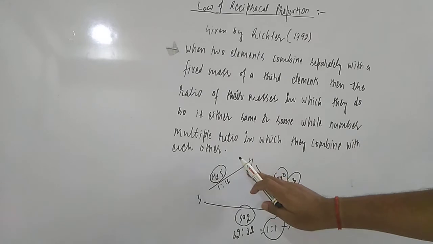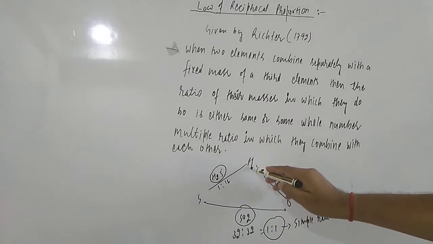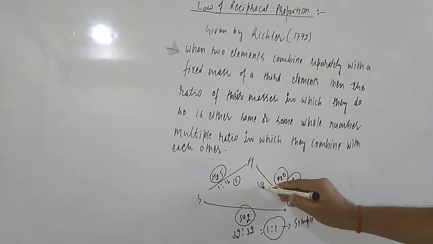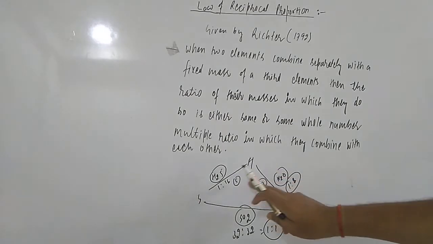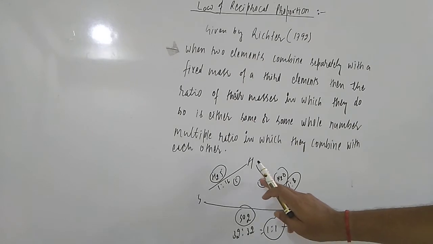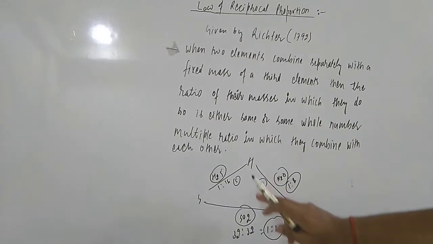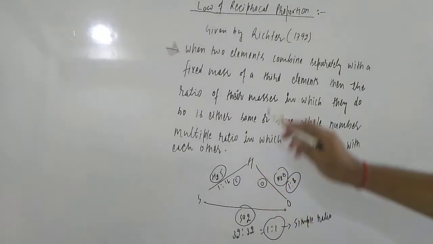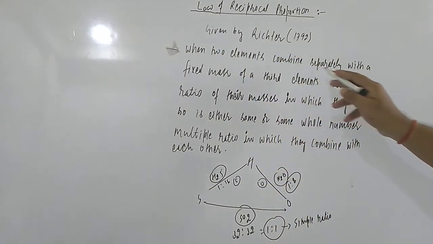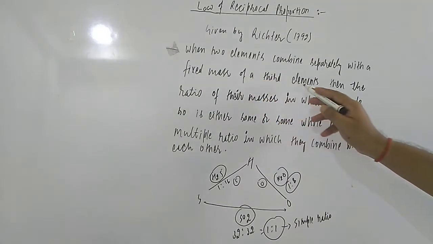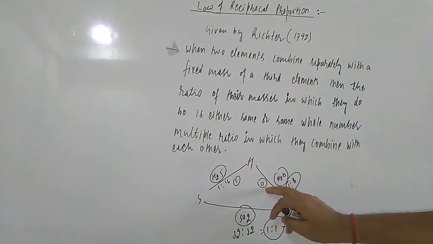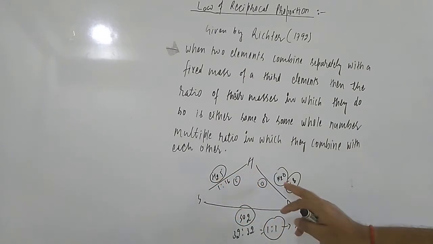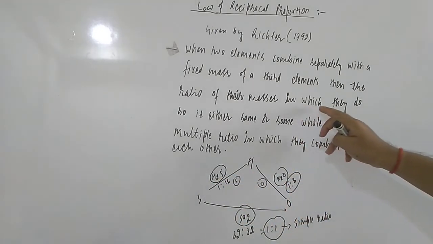Two elements separately combining. Okay, so what are the two elements? Suppose one element is sulfur and the other element is oxygen. Sulfur and oxygen are combining separately with a fixed mass of hydrogen. So the same, they are saying when two elements combine separately with a fixed mass of a third element, these two elements separately combine with a fixed mass of hydrogen. Also hydrogen H2 is the fixed mass of the third element.